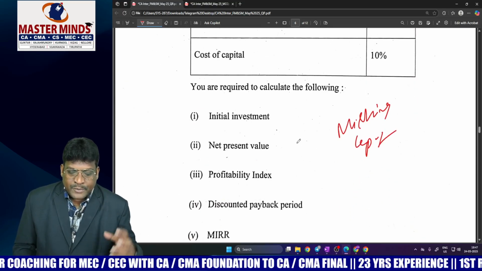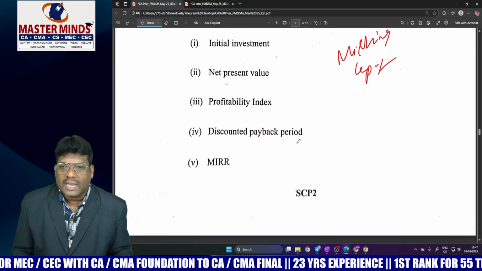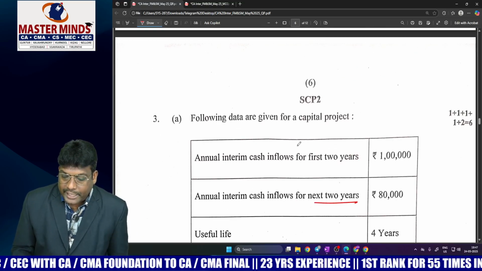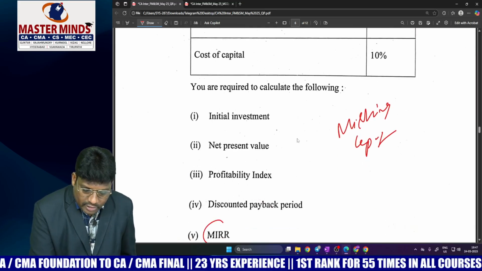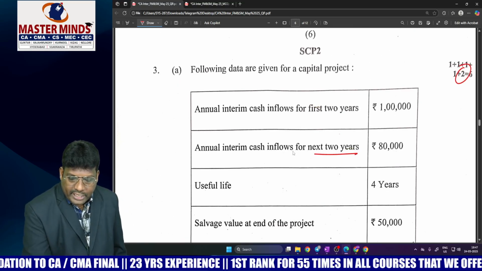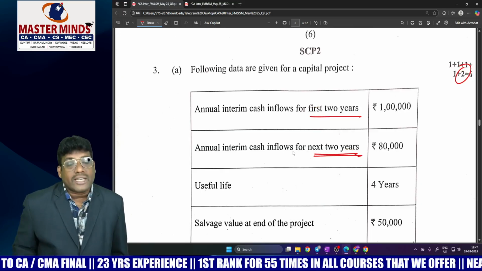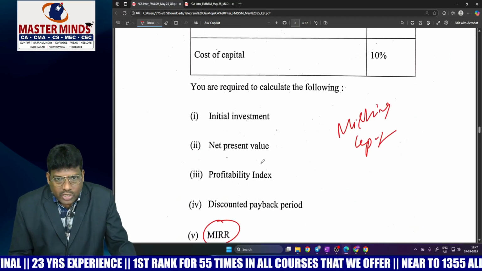At the same time, the input and output are changed a little bit, but you can calculate it simply. It would be very lengthy compared to its weightage, because he asked to find the modified IRR also. And instead of providing a direct cash inflow, he provided the inflow for the first 2 years, thereafter the next 2 years. So that is a little bit lengthy, but you can comfortably calculate it.